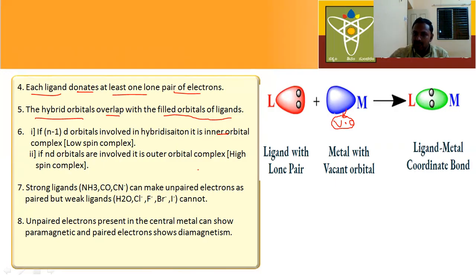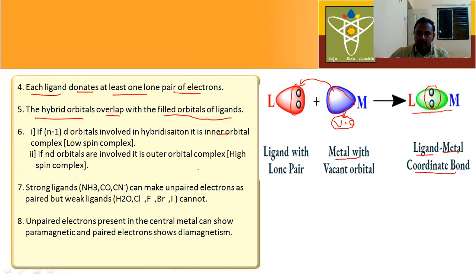These hybrid orbitals are vacant, there are no electrons. These vacant hybrid orbitals overlap with the filled orbitals of ligand. When these vacant orbitals of metal overlap with the electron filled orbital of ligand, it forms a metal ligand bond. This bond is called a coordinate bond, ligand metal bond or metal ligand bond.